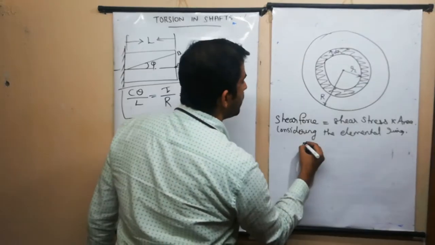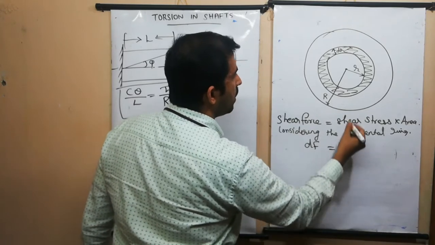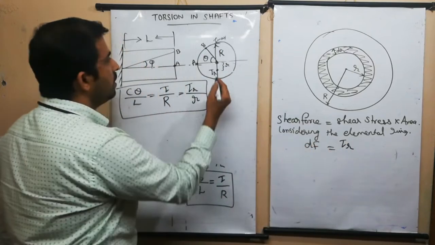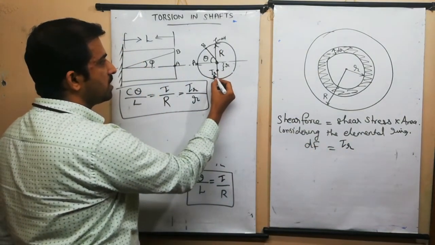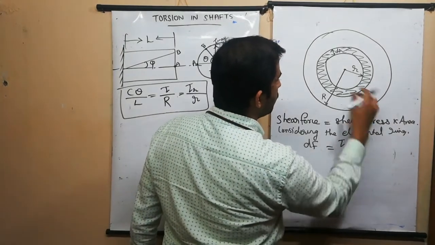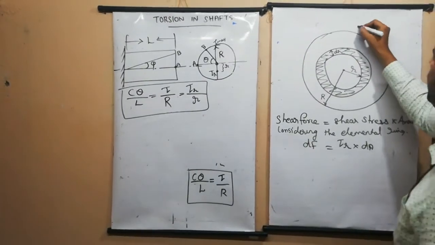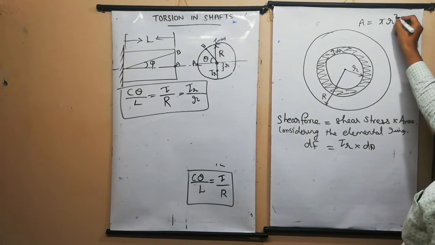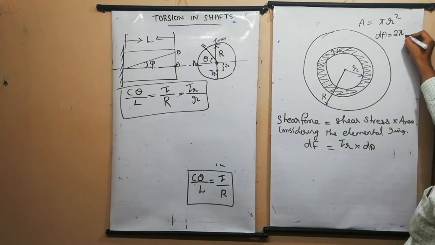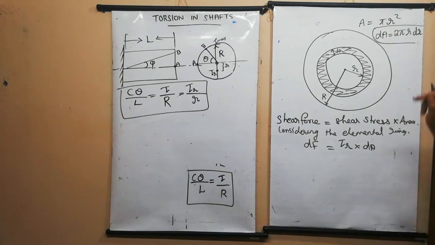Shear force on the element, let it be dF, is equal to the shear stress at a particular radius r, written as tau r, multiplied by the area of the elemental ring. For a circle, we know that area is equal to pi r square, so the derivative dA is equal to 2 pi r into dr. This is the expression for dA.